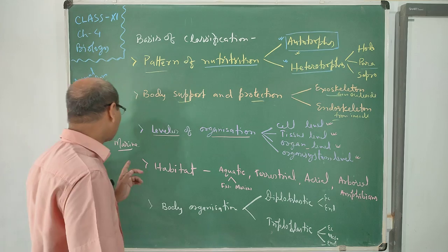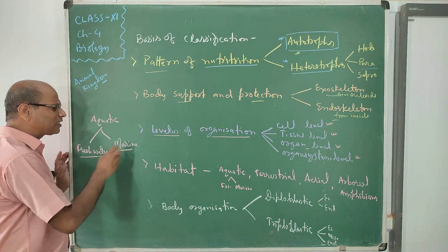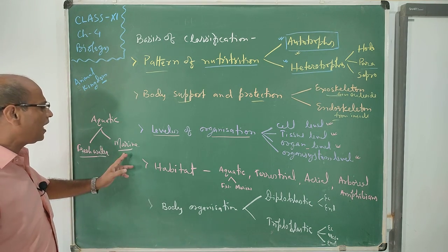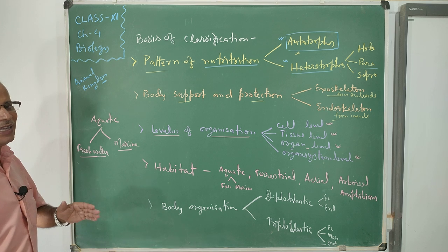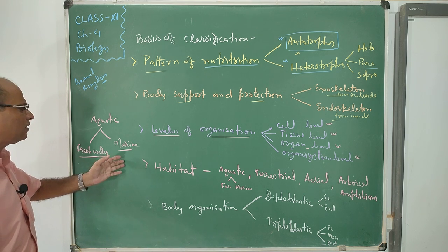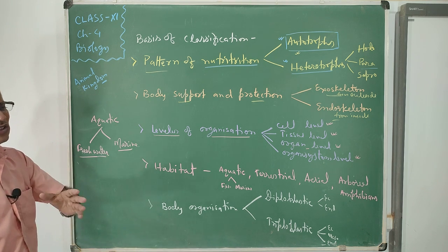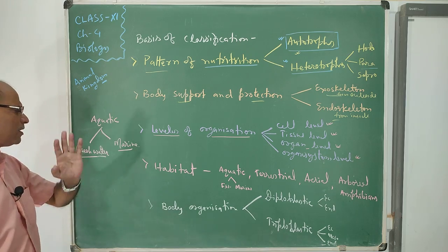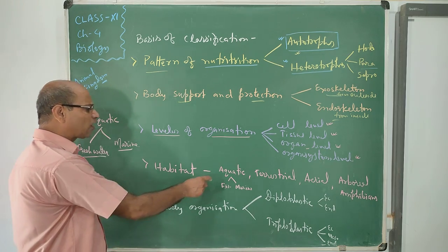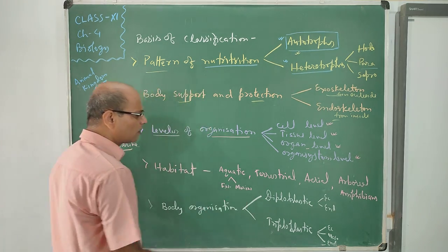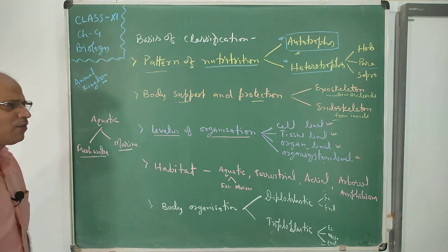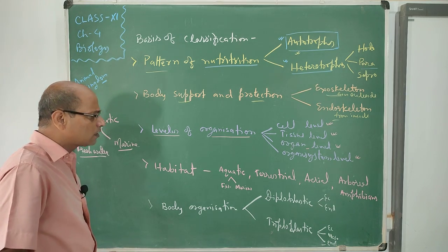In the marine habitat, so much diversity is there. That's why they are rich in diversity. We can say there are plants, phytoplankton, zooplankton, big fishes, small fishes, so many types of insects. So the aquatic marine habitat is very rich and has different types of animals.